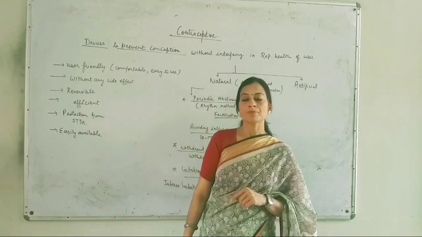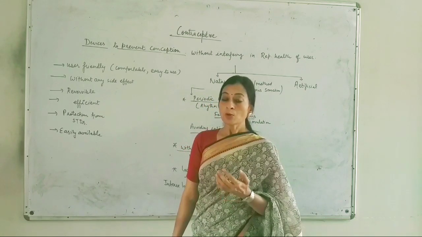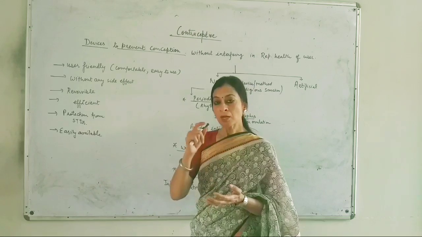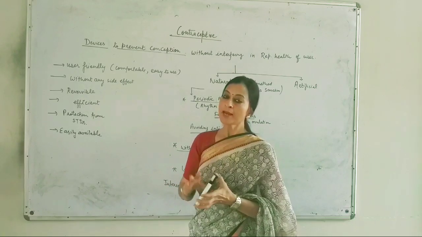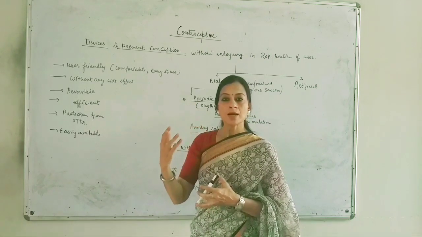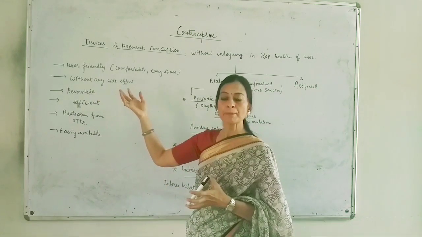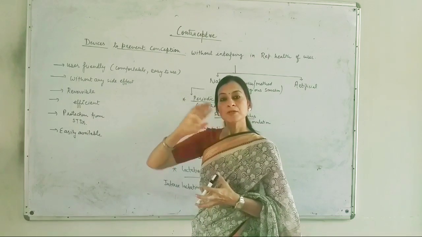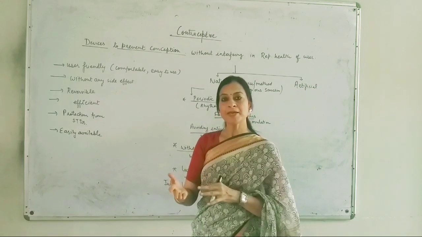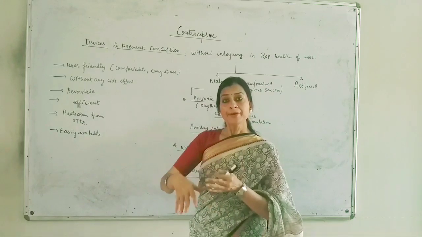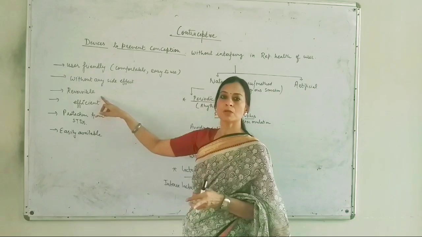Next is reversible. The contraceptive method can be called reversible only if the couple stops the use of that particular contraceptive and the female is able to conceive again. It should be a sort of temporary method which can help the couple to maintain a gap between the children and also add more members to their family whenever they require. So it should be a reversible method.